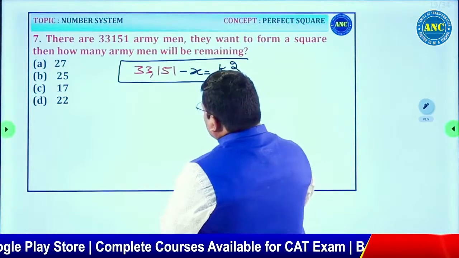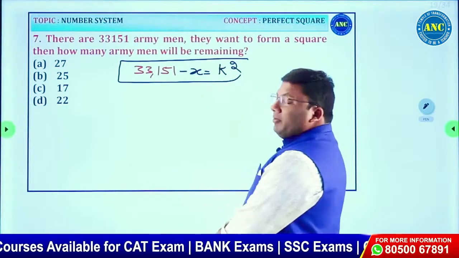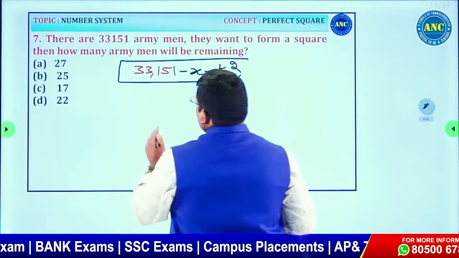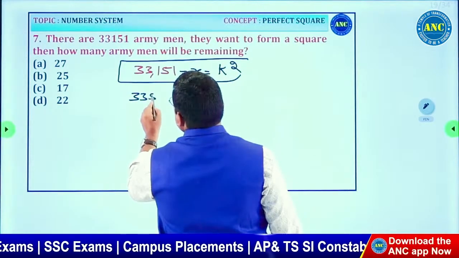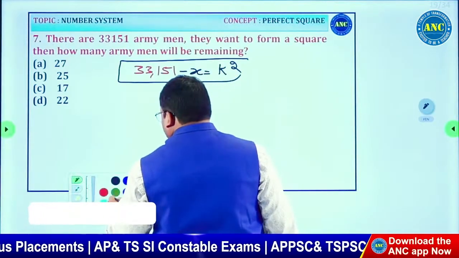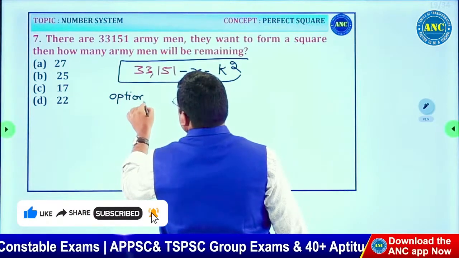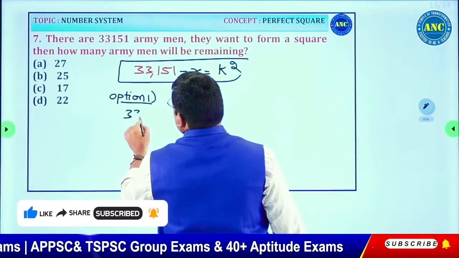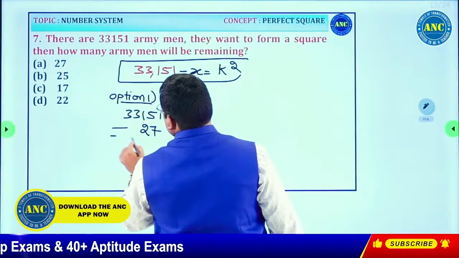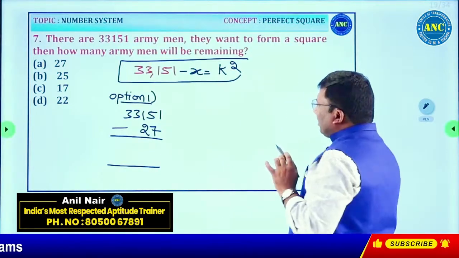33,151 minus x is a perfect square. Now you can solve the question in multiple ways. Option 1: 33,151 minus 27. We will not get into any of these subtraction related things.